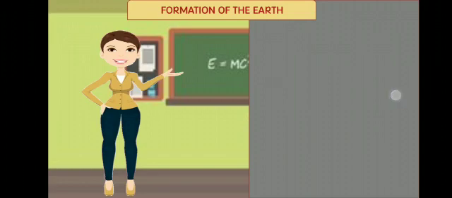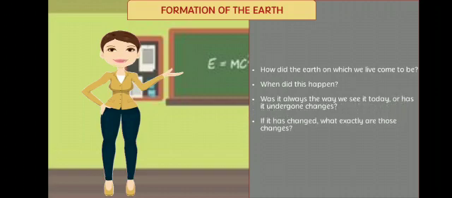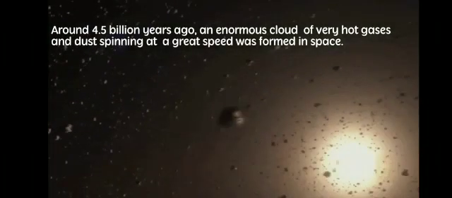Formation of the earth. How did the earth on which we live come to be? When did this happen? Was it always the way we see it today, or has it gone under changes? If it has changed, what exactly are those changes? Let us see in this chapter.